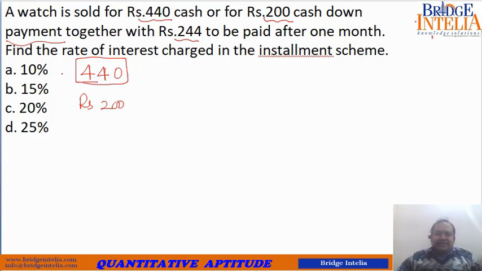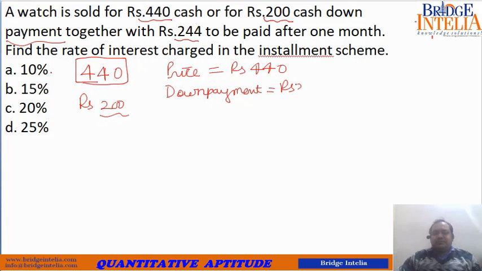So the price is rupees 440, and the down payment that you have made is rupees 200. So what is the balance amount?